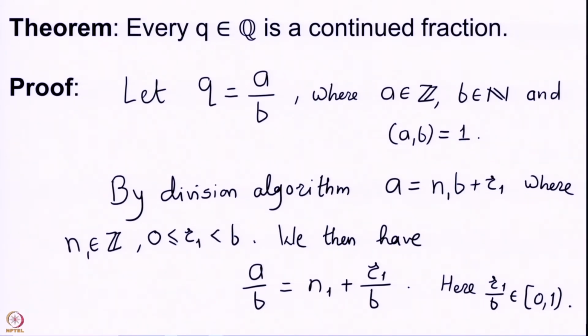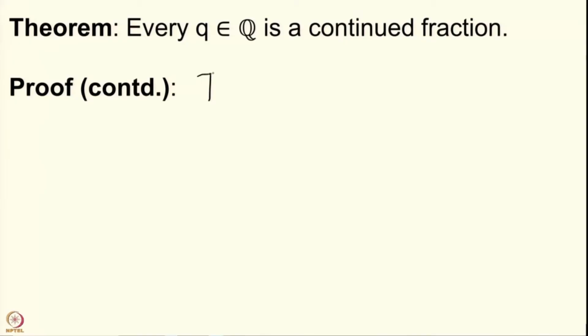So, if you take the reciprocal of r1 by b, that will be a number which will be bigger than 1. We have q equal to a by b to be n1 plus 1 upon b upon r1. Now, r1 is less than b and so we can apply the division algorithm once again to the pair b, r1.